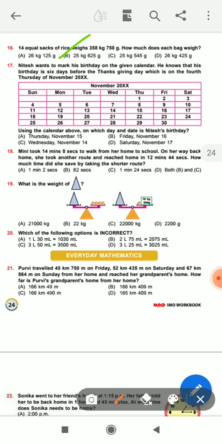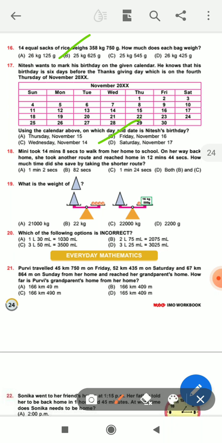Okay, look at the calendar. Use the calendar to find on which day and date it is his birthday. So the answer is B, Friday, November 16.